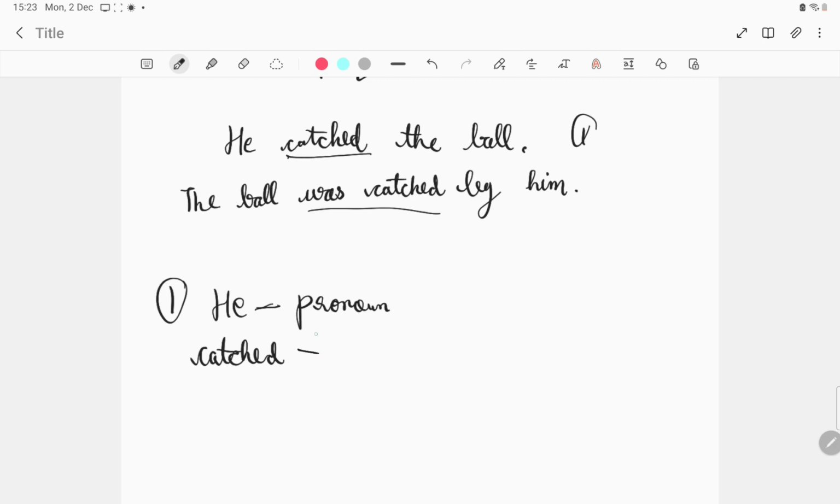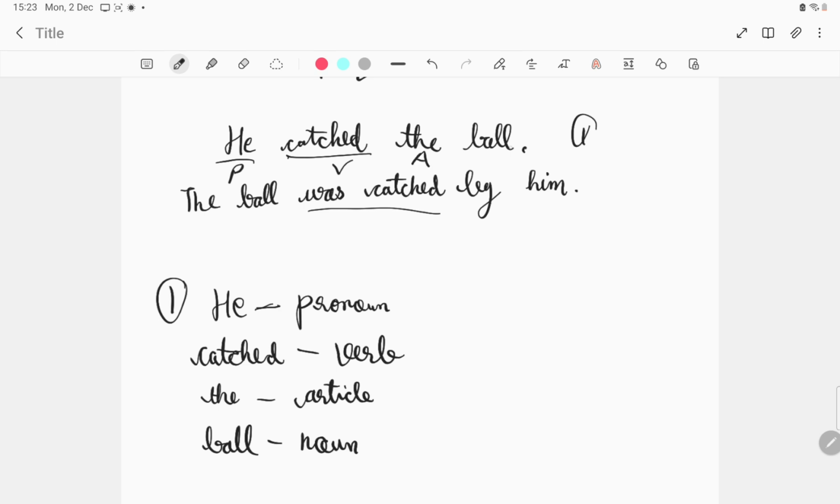What is catched? Catched is a verb. The is an article, and ball is a noun. Okay, so understood the parts of speech, right? He is the pronoun, this is the verb, then article and noun.